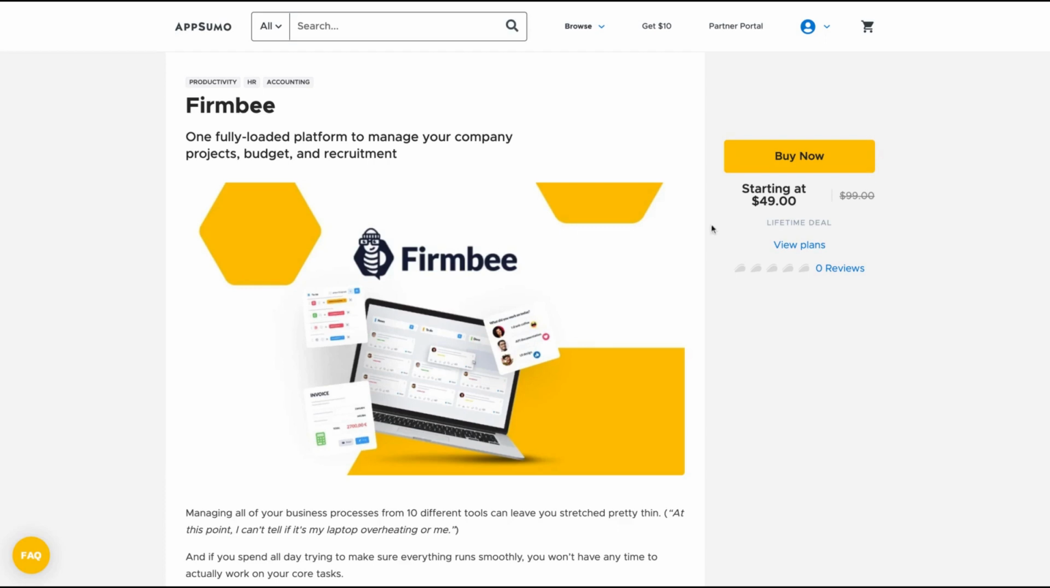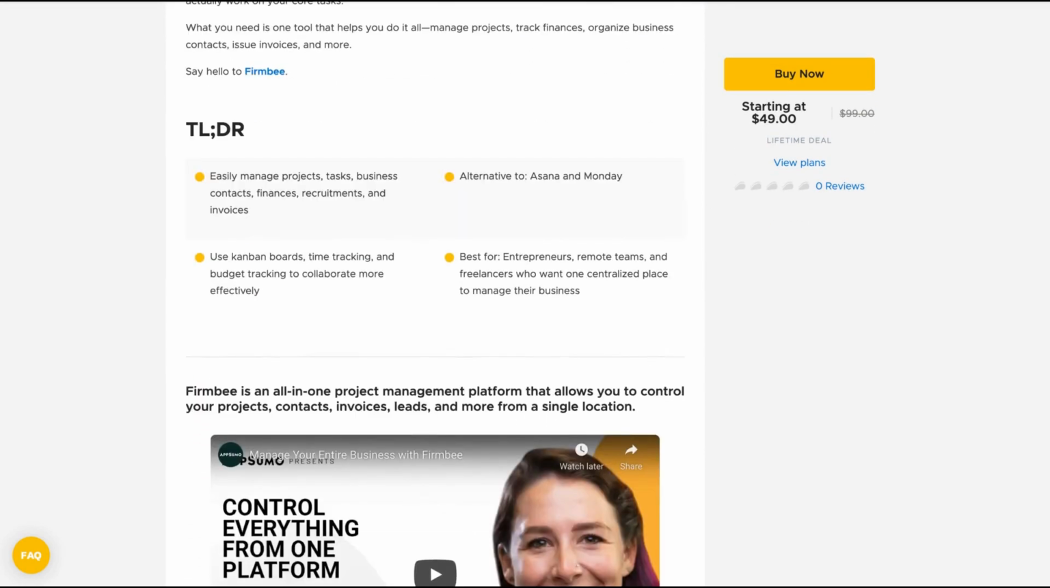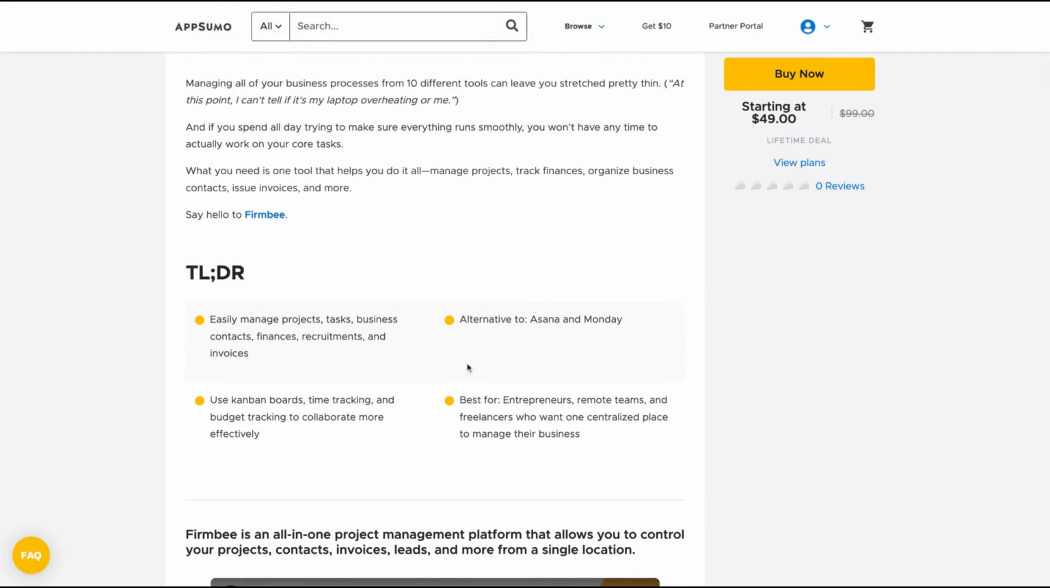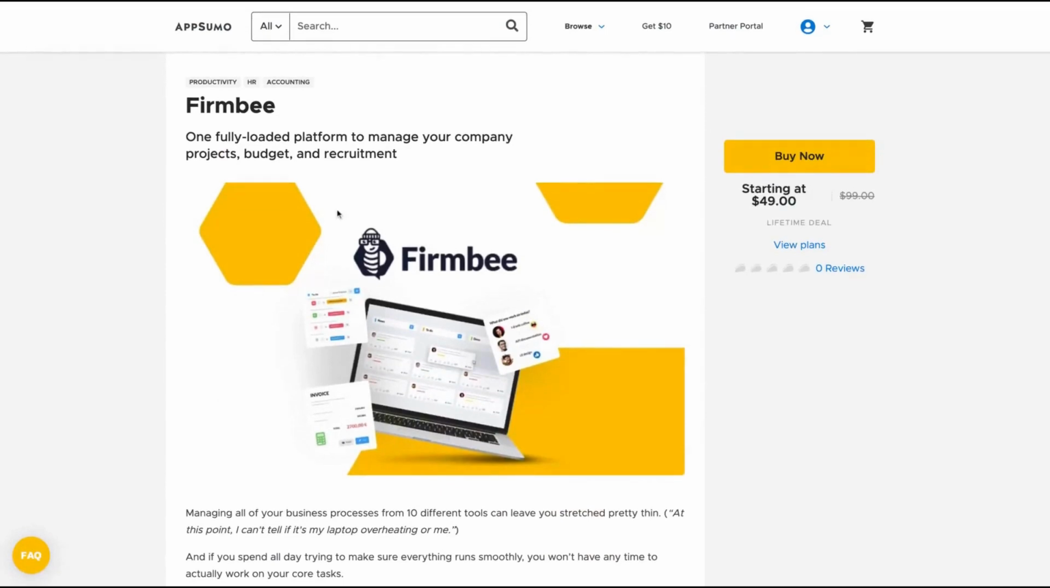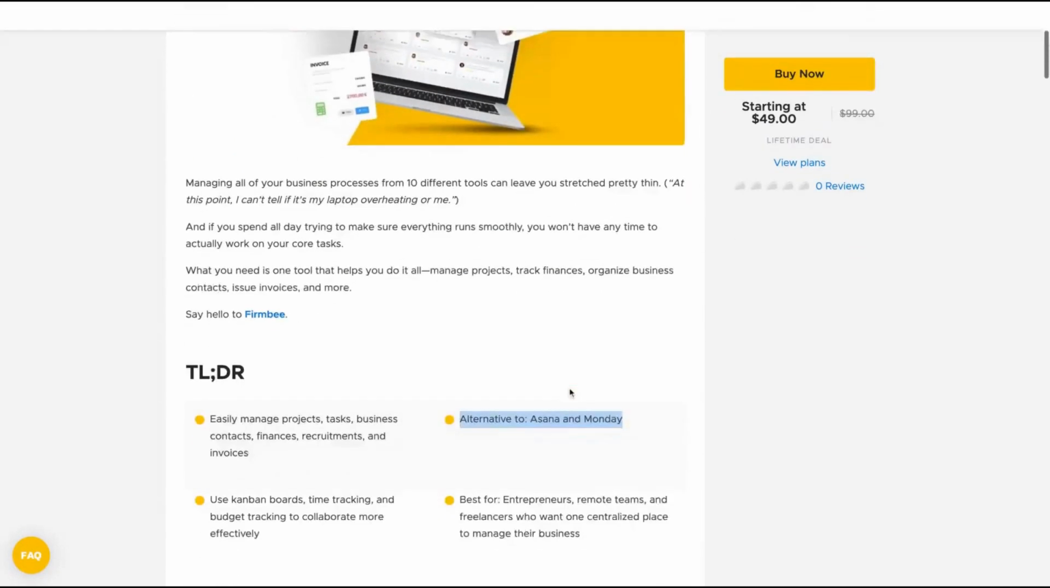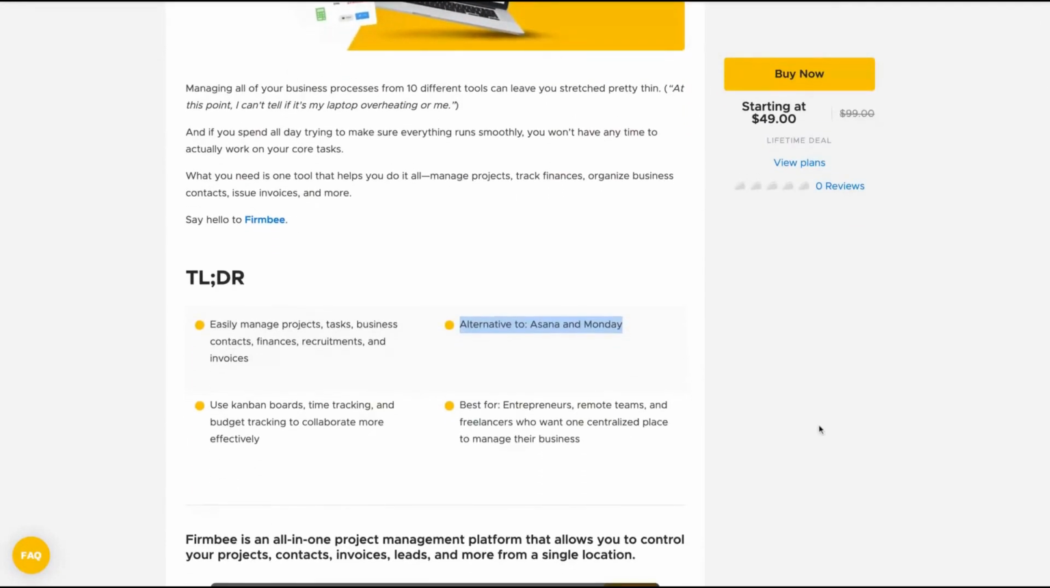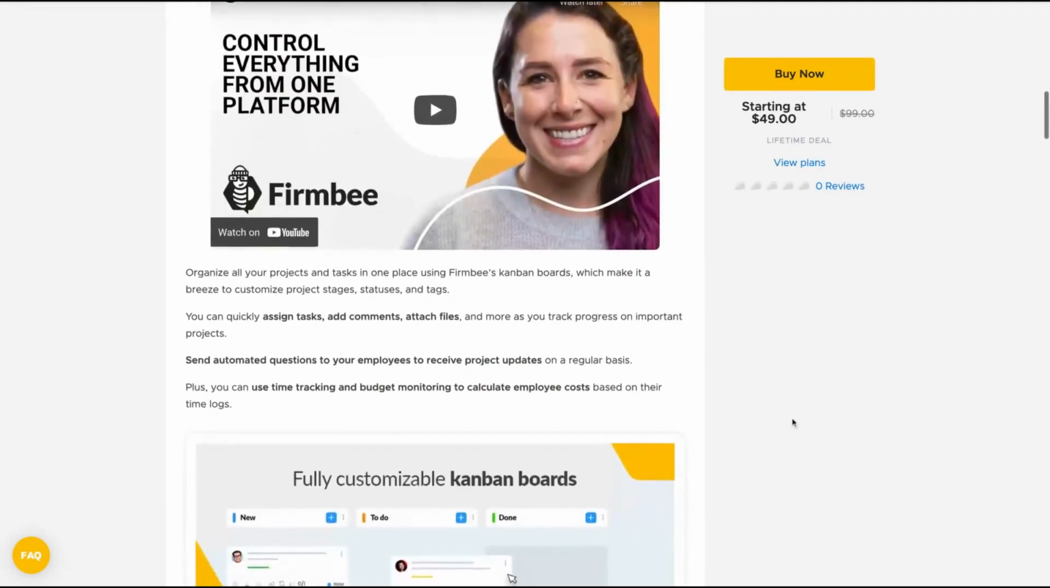Today analyzing Firmbee, an all-in-one project management platform that allows you to control your projects, contacts, invoices, leads, and more from a single location. It claims to be an alternative to Asana and Monday. It's a well-funded tool, so you're not getting a startup, but a SaaS with many employees.